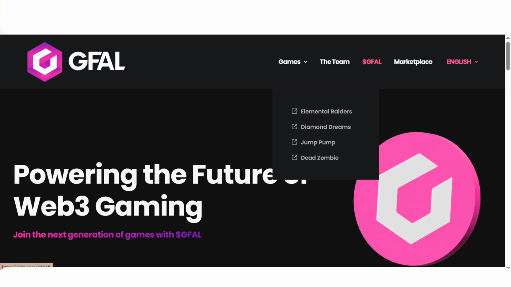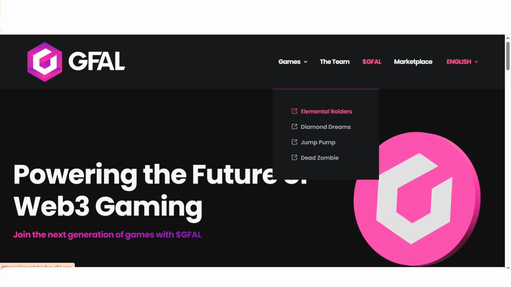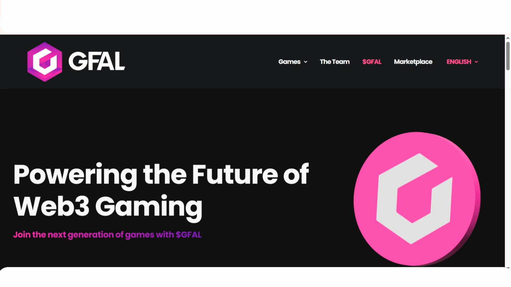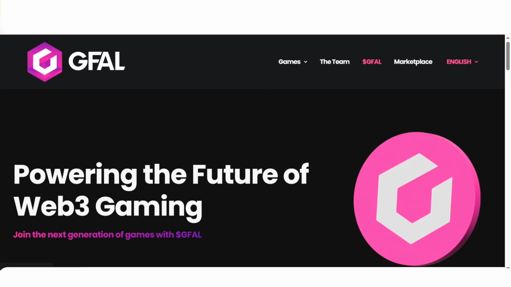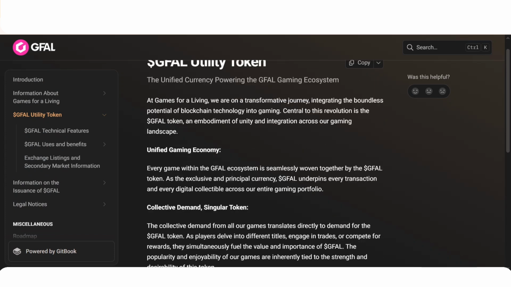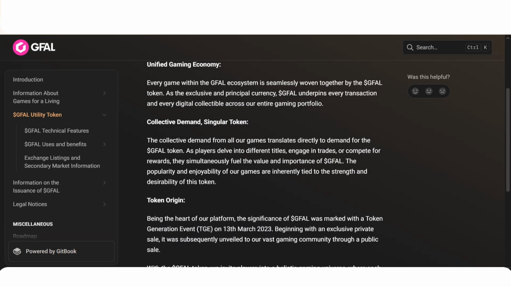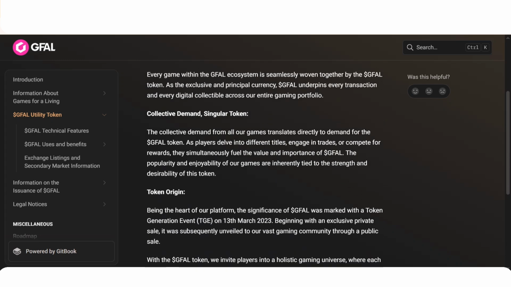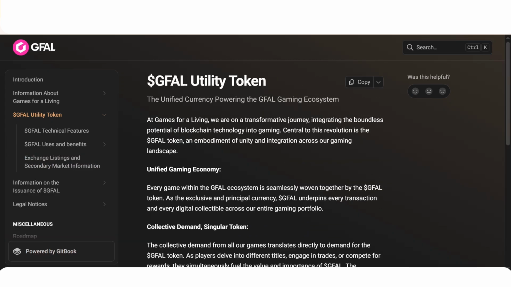They have given here 4 games, where number 1 is Elemental Raiders, and the others are Diamond Dreams, Jump and Pump, and Dead Zombies. Furthermore, you can see their white paper given here. You can read the details about how you can use that token: the unified gaming economy, collective diamonds and gems, and a singular token origin. All that is given. You can see further details here.